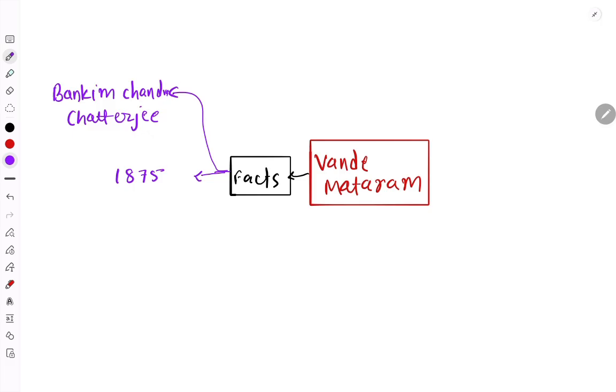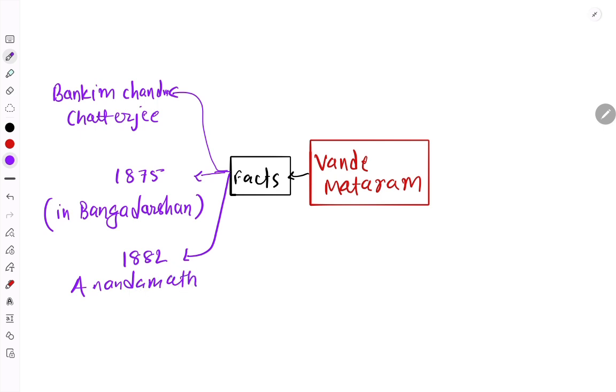Basically, it was composed before only, but it was first published in the literary journal called the Banga Darshan. And then it was also included in the Anand Math in 1882.